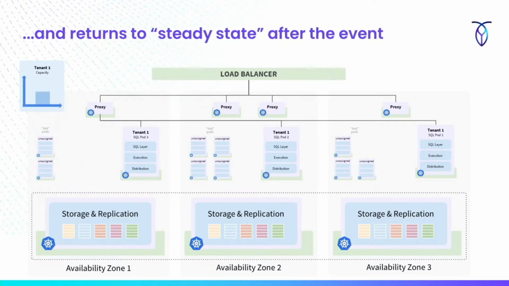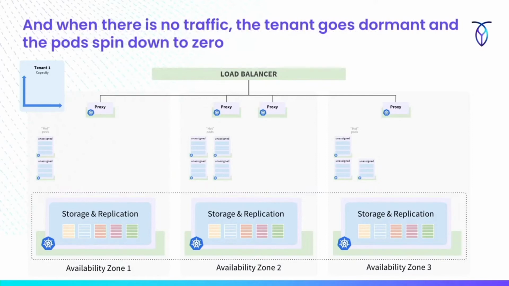I'm done with my Friday afternoon rush on my application, and I don't want to be charged for all this excess compute, so I'm going to bring that cluster back down into my normal length of time, so that I'm actually back to my normal consumption. But also, maybe Saturday morning, all traffic goes away. And so the autoscaler is smart enough to spin all of that down so that the user of our serverless instance isn't getting charged for that, right?